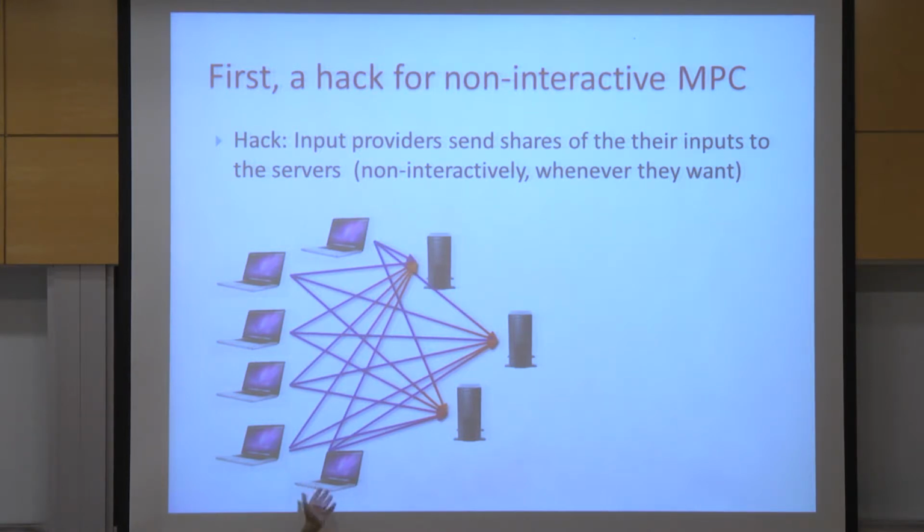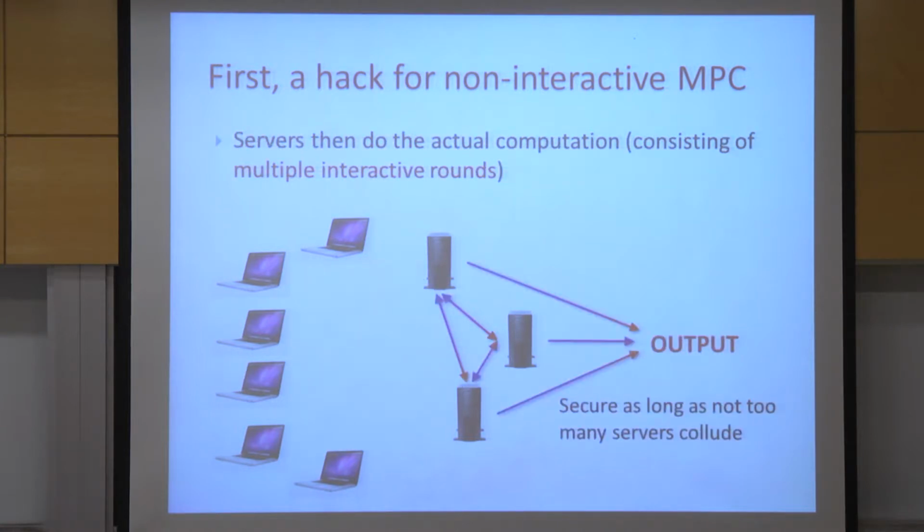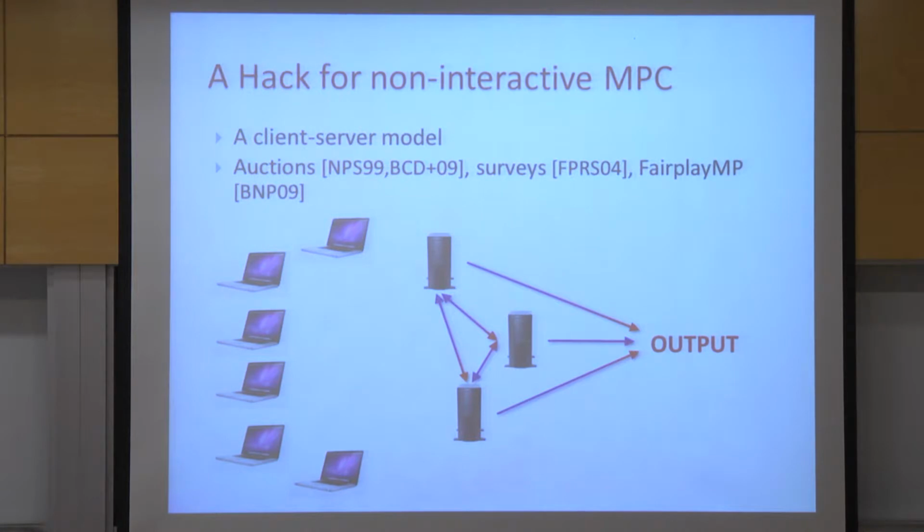This farmer has time on this day, he shares an input among these servers and then goes to do his work. After all of them have done that, the servers run an interactive computation between them and publish the result. And these are special servers that we can handle, and they are online, so they can do the interaction between themselves. So this has been used actually for auctions between farmers in Denmark and in other applications. And so this is a solution that people have been using.